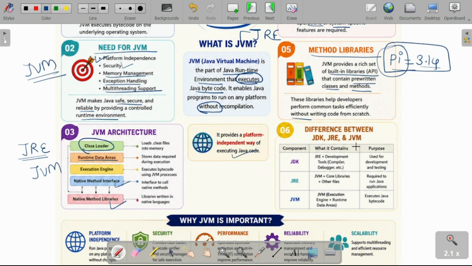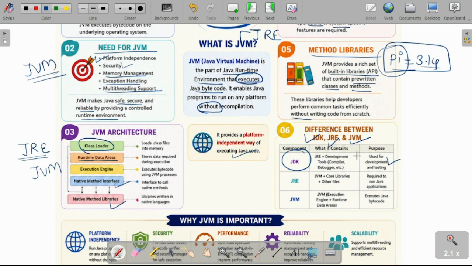So what is the difference between JDK, JRE and JVM? JDK means whenever you are writing any Java code, you can write it using different applications like VS Code, Visual Studio, as well as software like Eclipse. Using that environment, you write your Java code, and that is your JDK, which is used for development as well as testing.